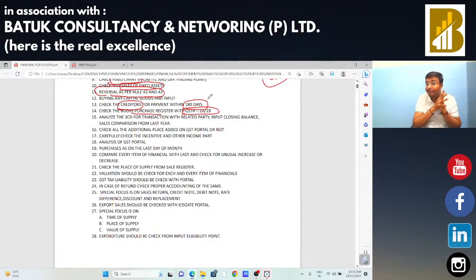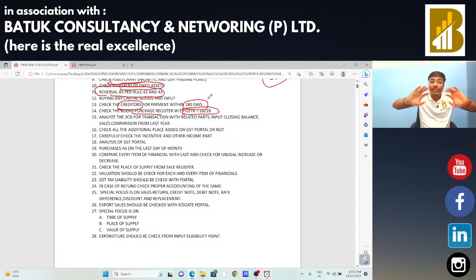And if you find any differences, suppose any invoice is not available in 2A and 2B and the taxpayer has claimed the tax credit, in that case, if the case is related to financial years up to 21-22, there was a capping provision of around 20%, 10% and 5%. Okay, so you need to check the same, and if the difference is in excess of that capping provision, in that case you can raise the demand on account of differences between GSTR 3B, GSTR 2A and 2B.